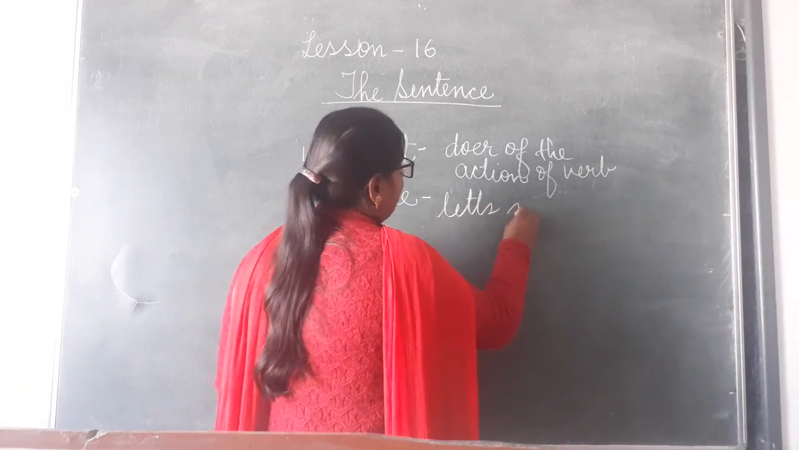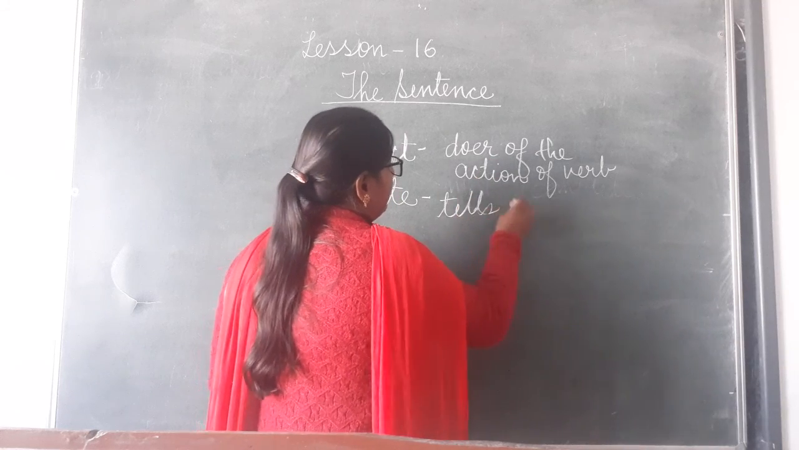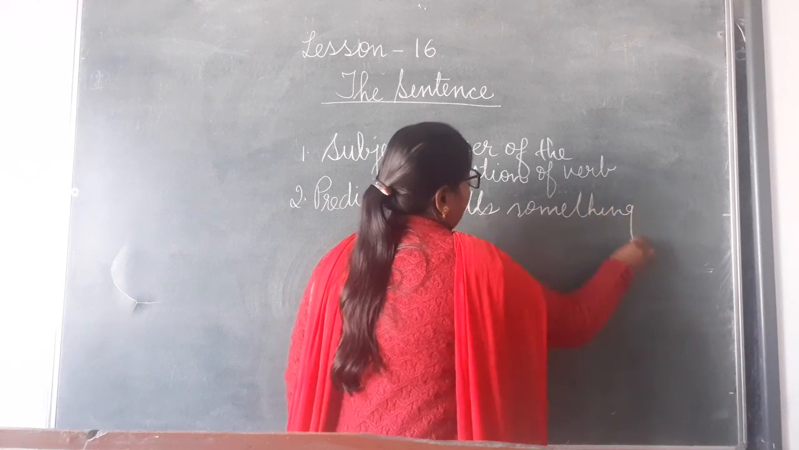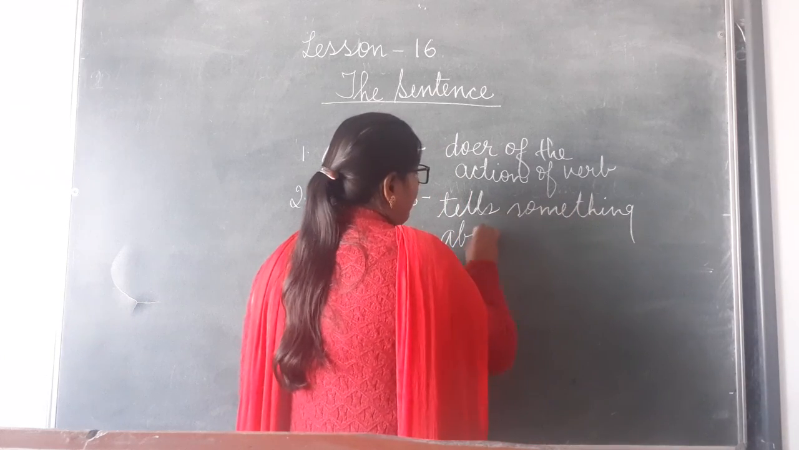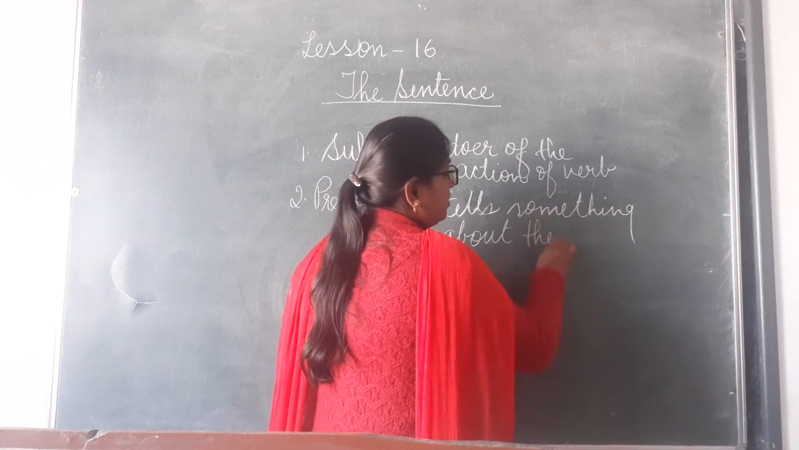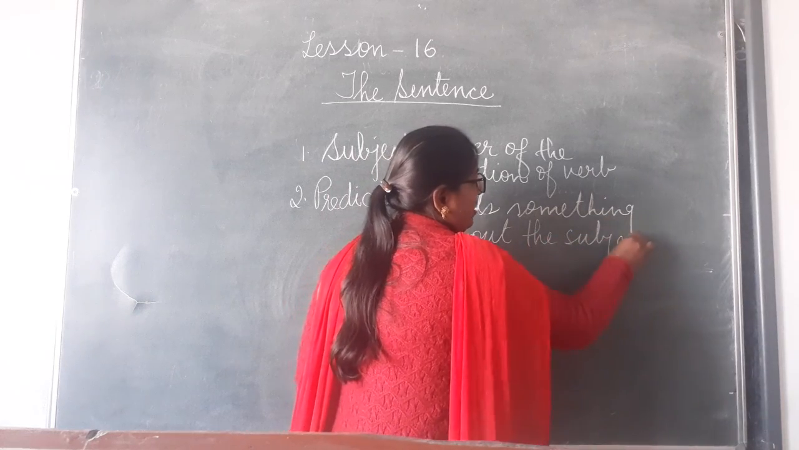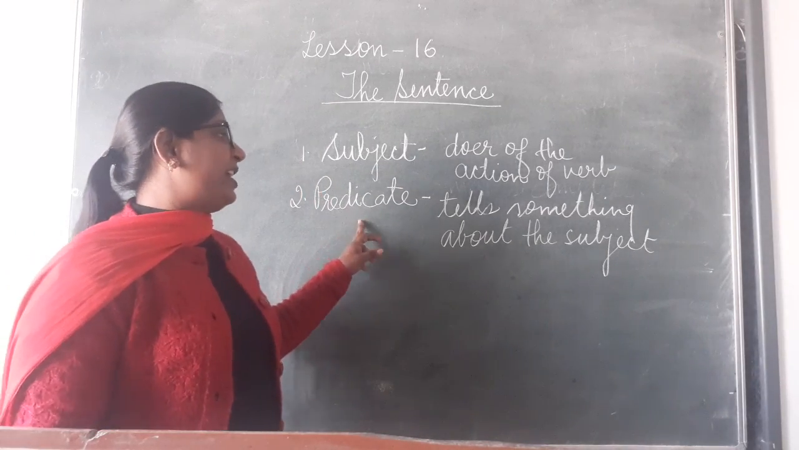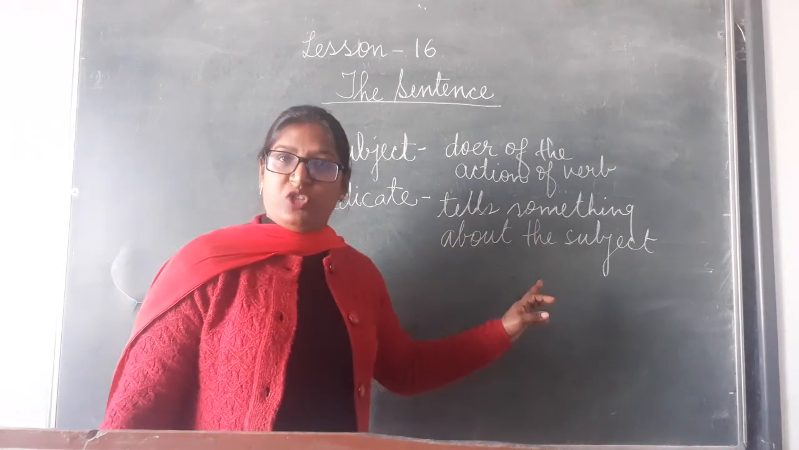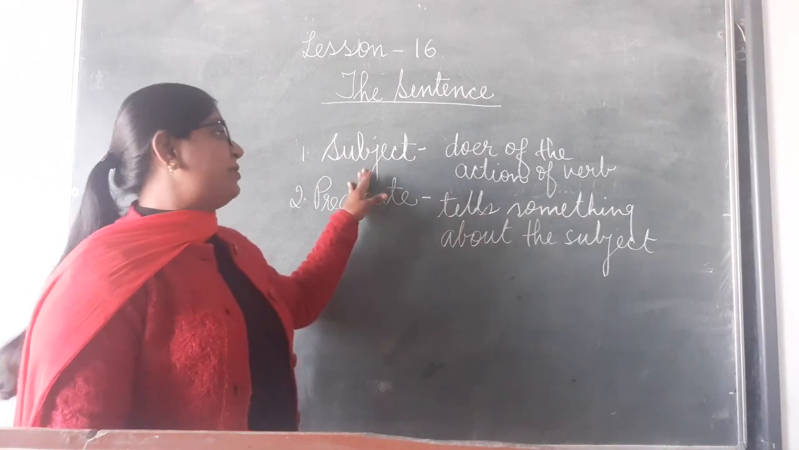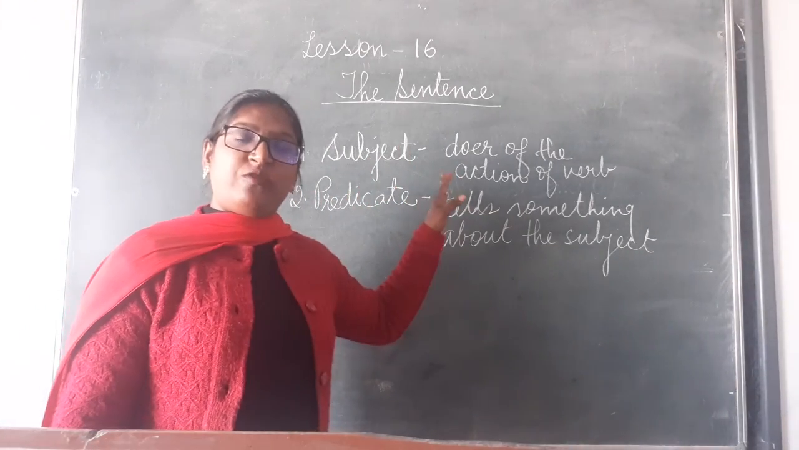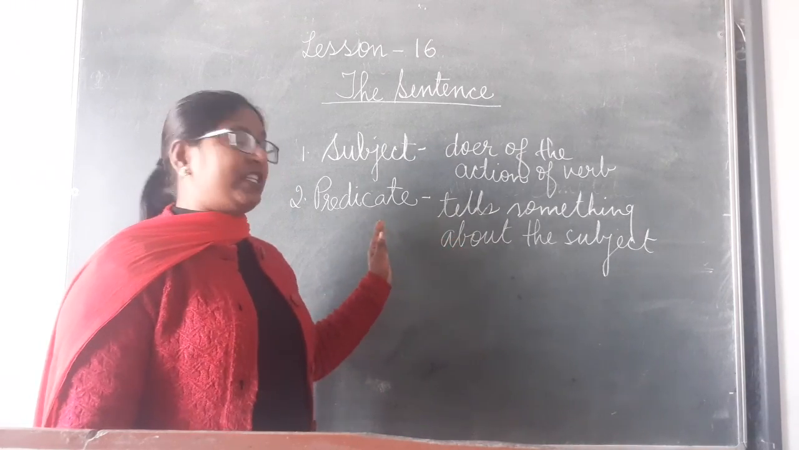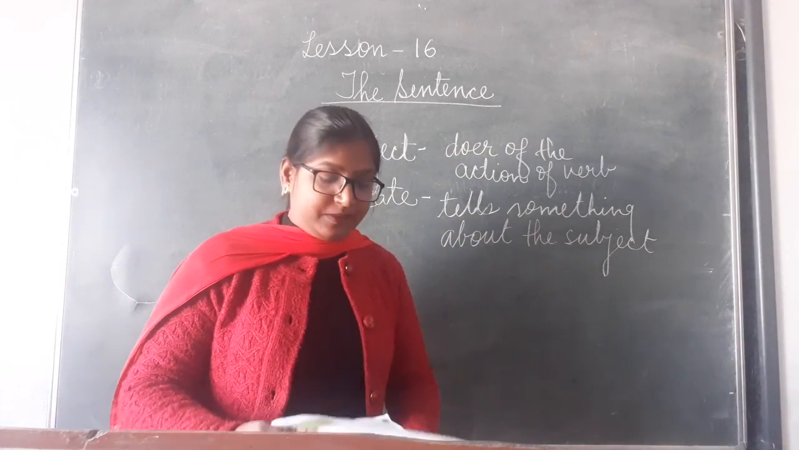Predicate tells something about the subject. Okay. So, predicate always tells something about the subject. Subject is the doer or performer of the action, and whatever is said about the subject is called the predicate.